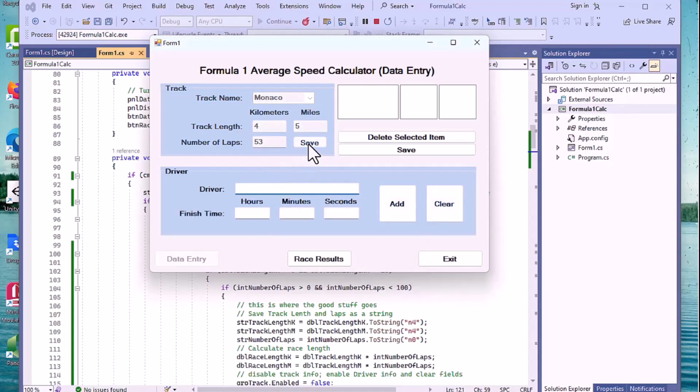Cool. Now, we've got the same problems here in the driver information. If we key in nothing, it may accept it. Or if we key in a garbage driver or a duplicate driver, that may accept it too. We haven't got the learning yet of how to handle this particular thing. So if you knew a bunch of drivers, you could actually put if statements in and check for those.